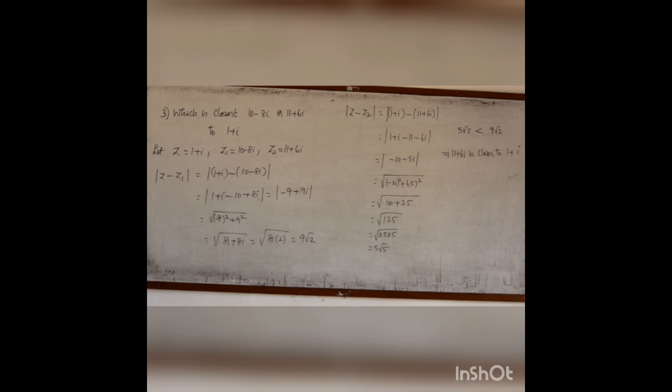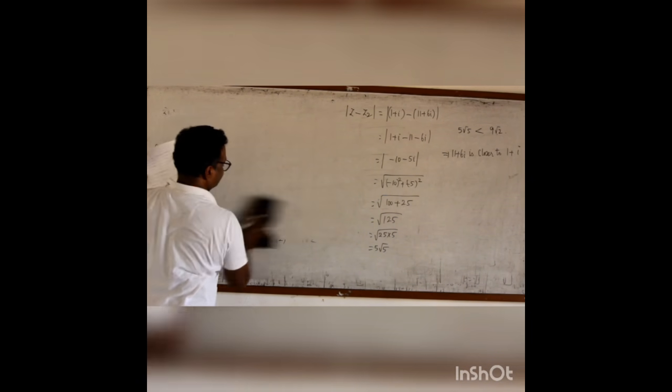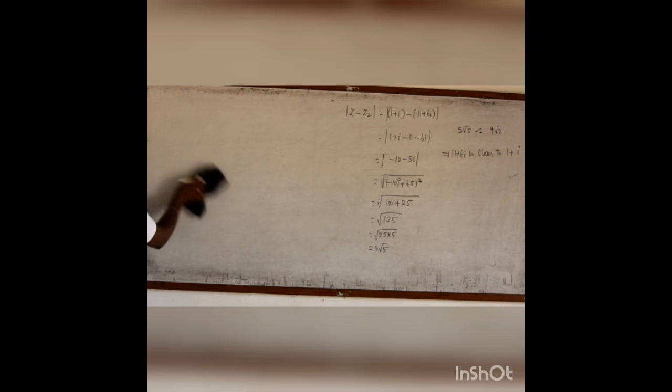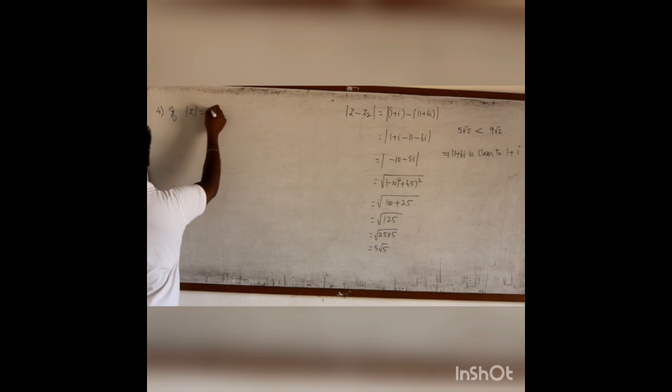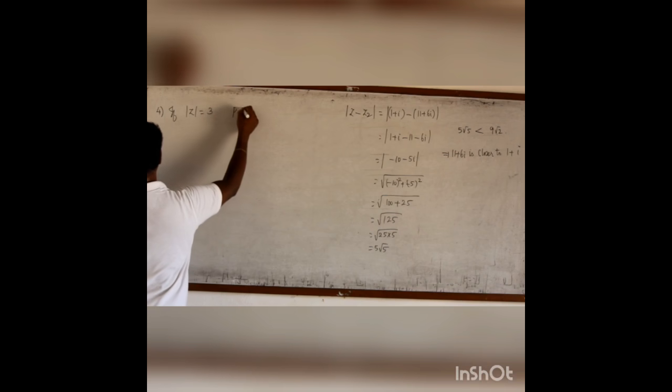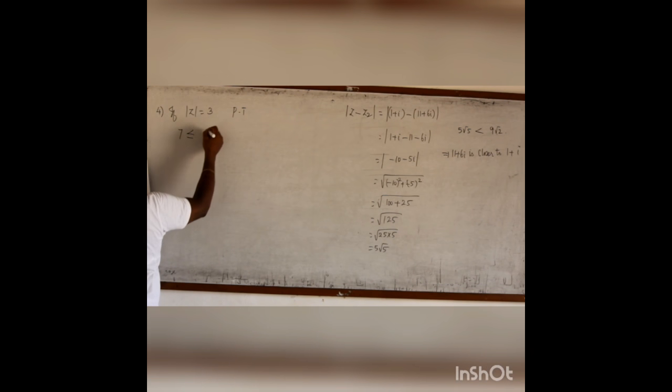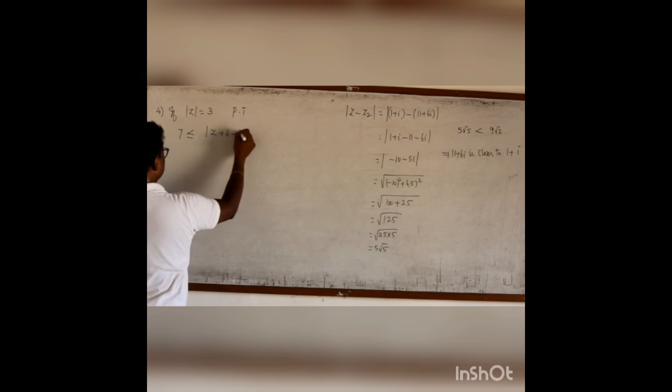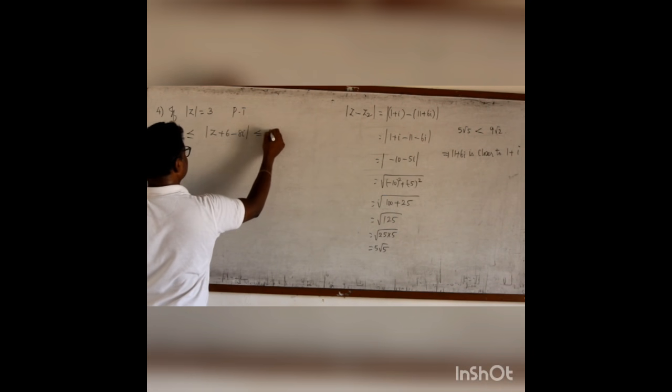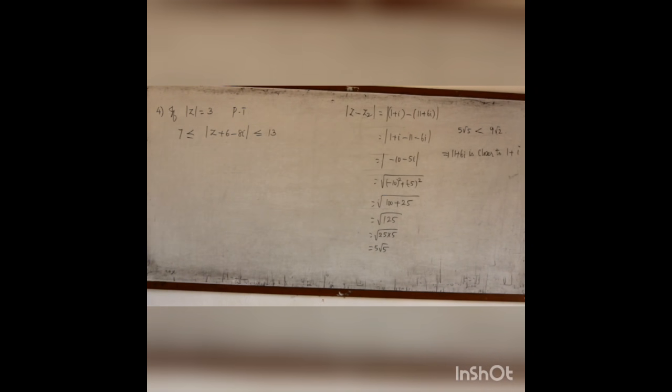Now we should go to problem number 4. If modulus of z equal to 3, prove that 7 is less than or equal to modulus of z plus 6 minus 8i, less than or equal to 13. That means I must prove this complex number is lying between 7 and 13 if modulus of z is 3.